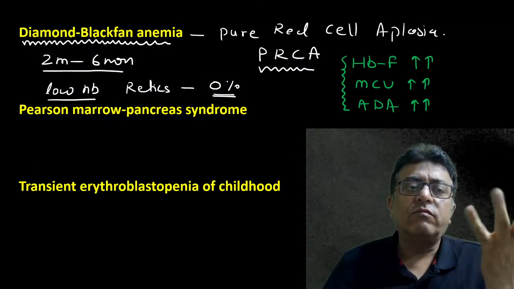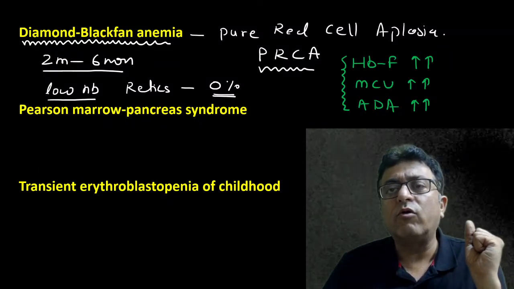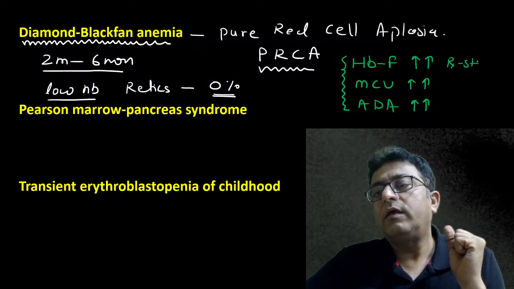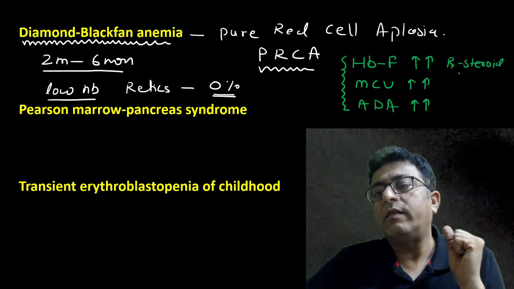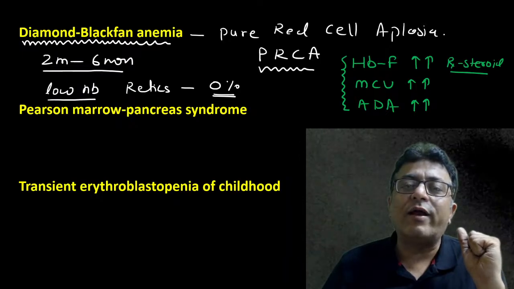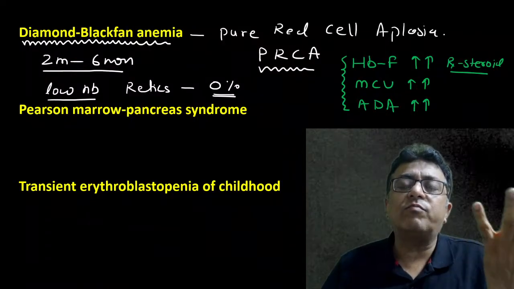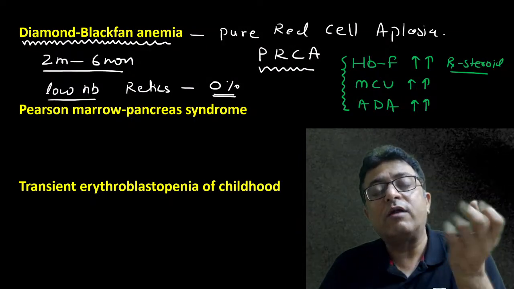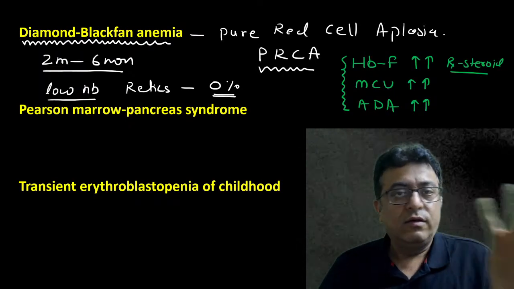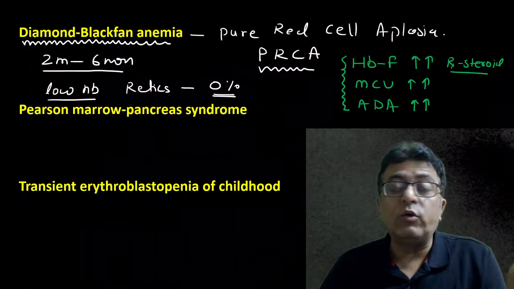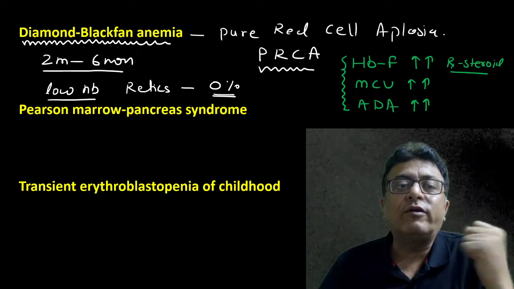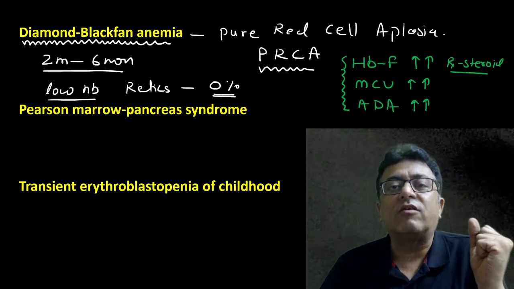How does the child survive with hemoglobin of 2 or 4? Yes, we need to start steroid in the treatment, 2 milligram per kg, and then come down on steroid. More than 50% respond to steroid. Their bone marrow shows precursors and hemoglobin becomes normal in 4 to 6 weeks. If steroid fails, then we need to increase hemoglobin by transfusion. If still not, 5 to 10% need stem cell transplantation.